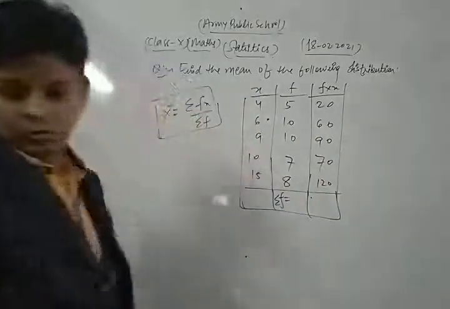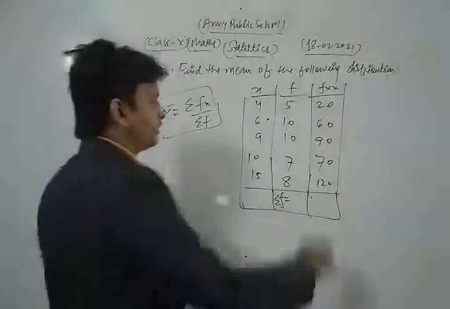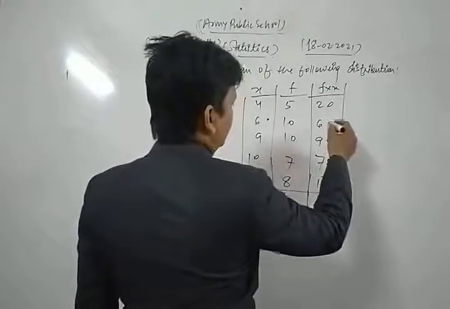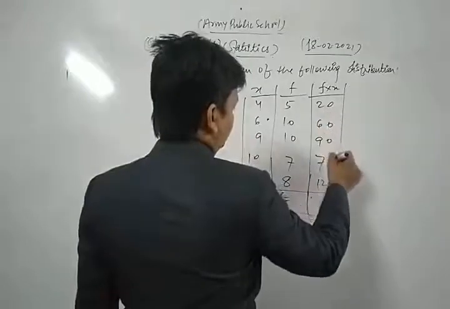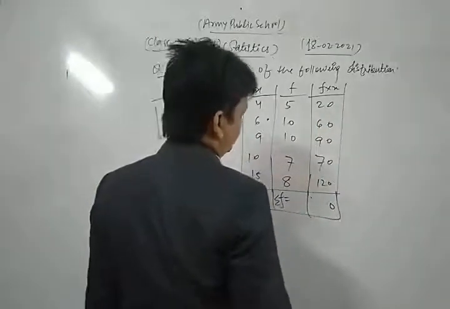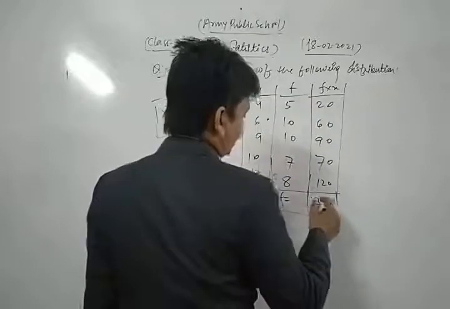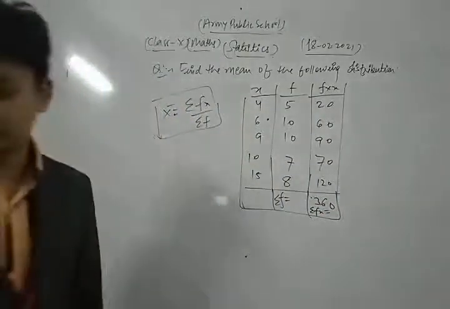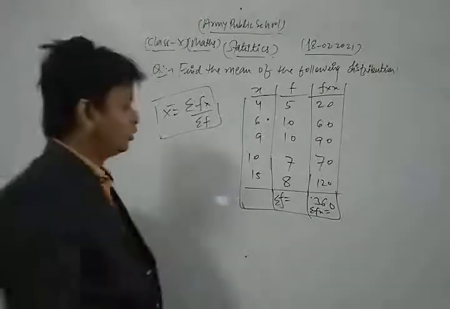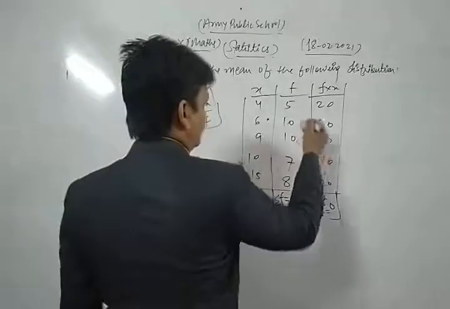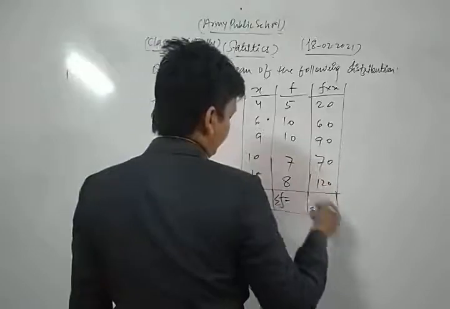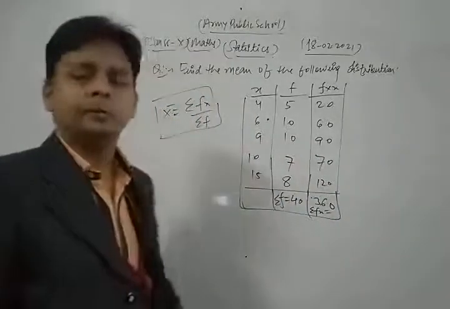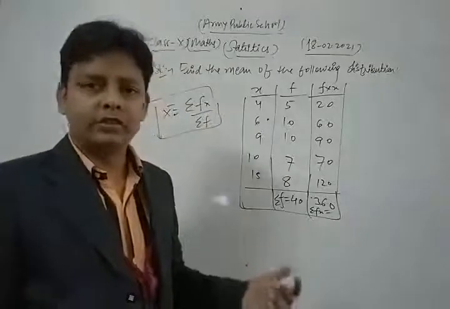Now we add them, and we get 360. This is the value of sigma f into x. The value of sigma f into x is 360. Now sigma f is what? 5 plus 10 plus 10 plus 7 plus 8 is 40. Thus in this way, first of all we find the value of sigma fx and we also find sigma f.